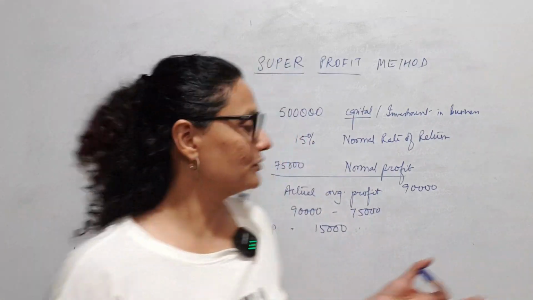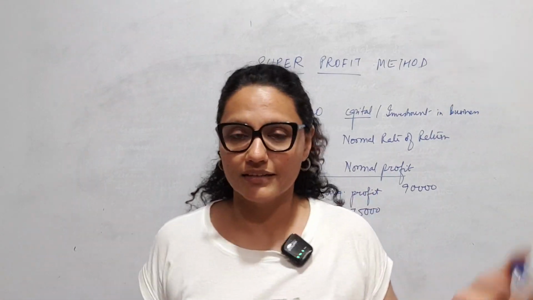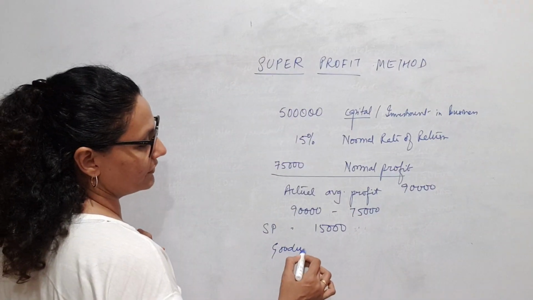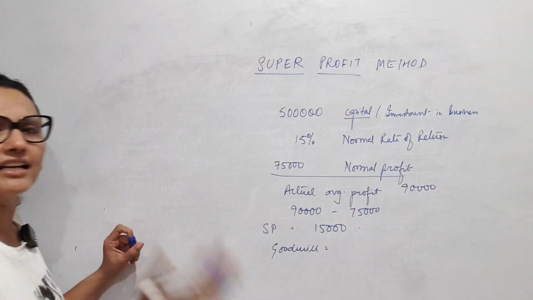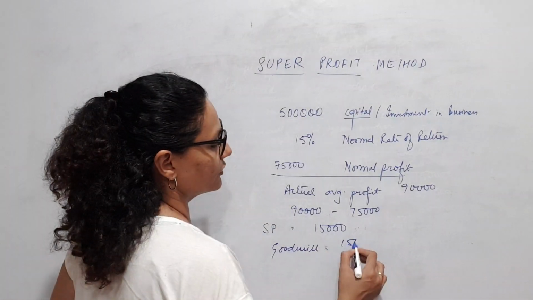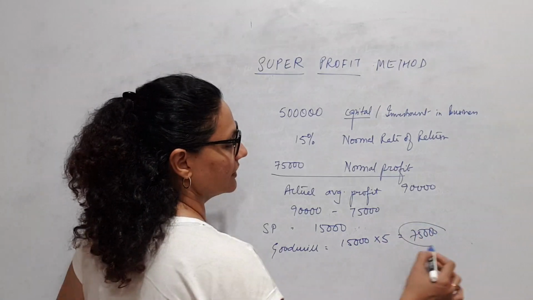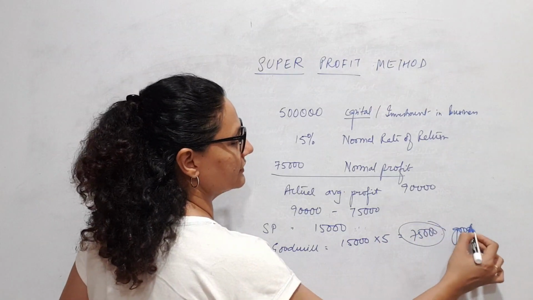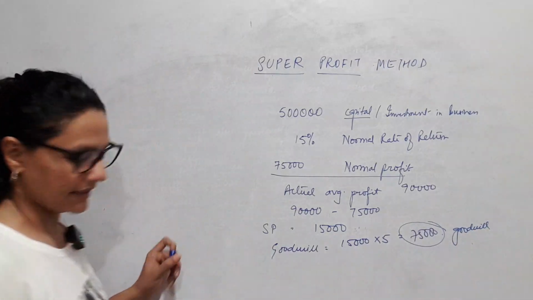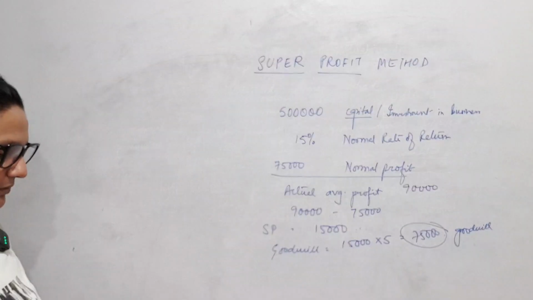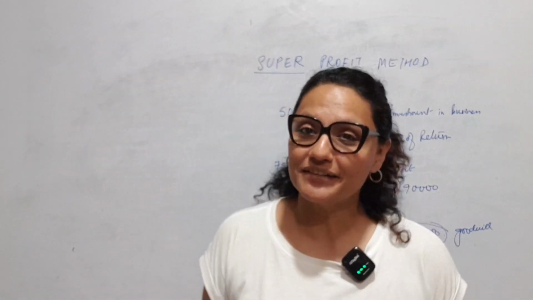And when I use this super profit to value goodwill, it is goodwill by super profit method. So in this case, if goodwill is to be valued at say 5 years purchase of super profit, so super profit into 5 years, 75,000 will be my goodwill. Yes? Is that clear? So that is how we get goodwill by super profit method. That is easy. I told you goodwill is one of the easiest.